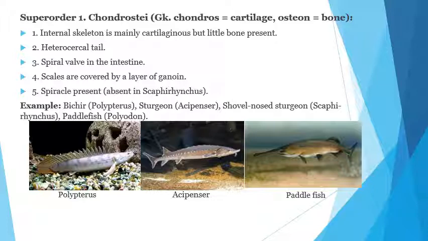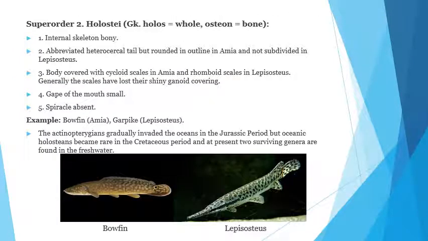This is the diagram of Polypterus. This is Acipenser and this is paddlefish. These are the intermediate between cartilaginous and bony fishes. Next, the second superorder is Holostei. Holos means whole. The whole body is made up of bone. The internal skeleton is bony. The whole body is of bony type.